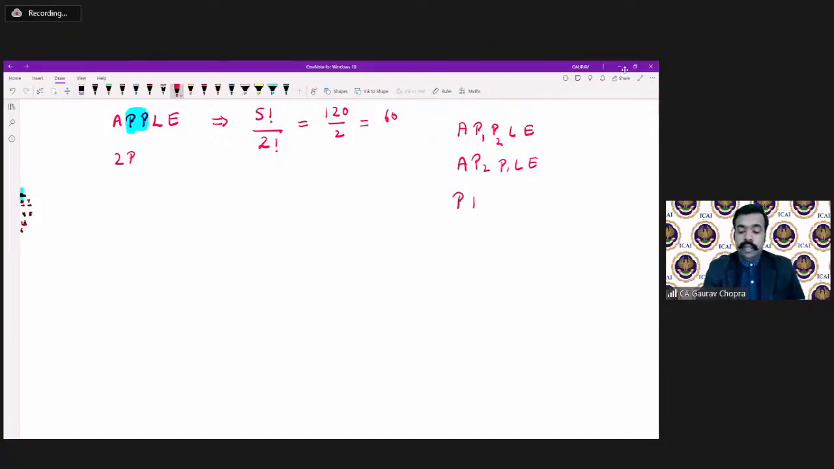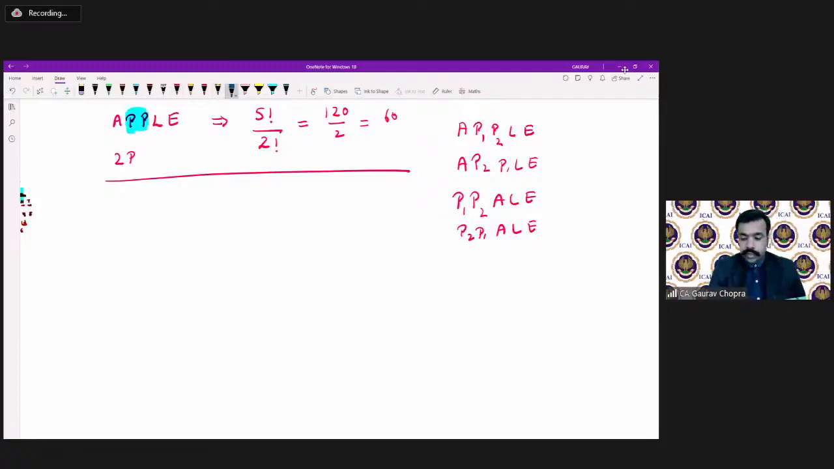Similarly, if we have written P, P, A, L, E, with the first P and second P, on interchanging, the spelling is again the same. So because of this, we are saying that we have to divide it by 2. So in total, there are 5 factorial ways, and then we have to divide by 2 because P is getting repeated twice.